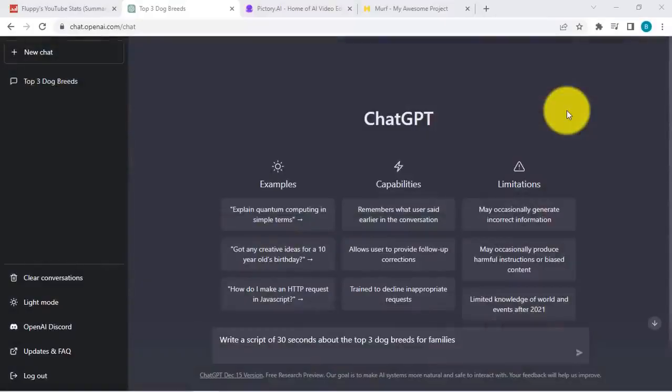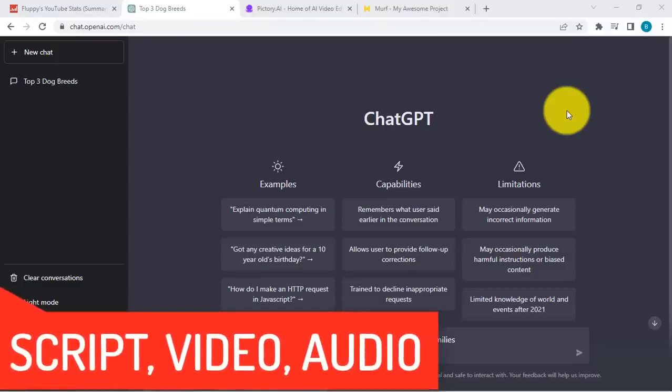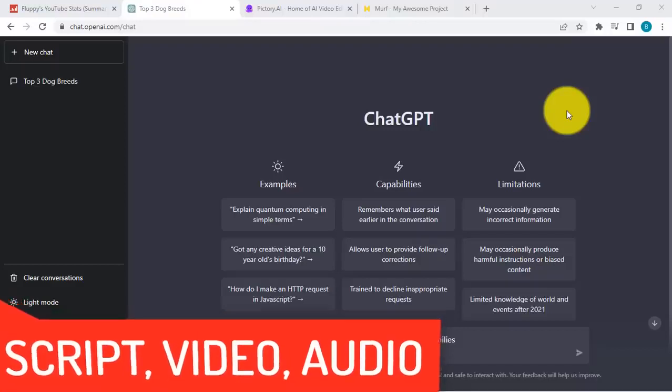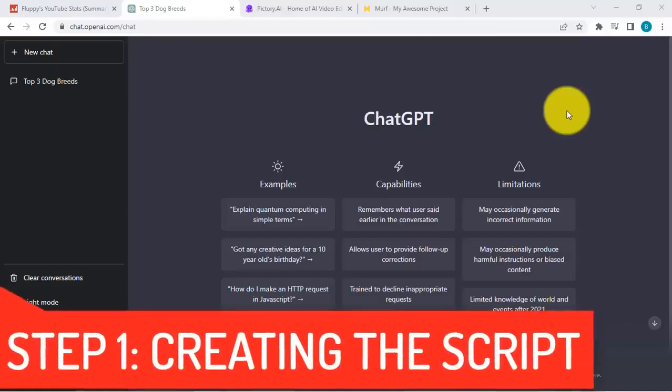When we talk about making videos, there are pretty much three main components that we need to create. First is the script, second is the video, and third is the audio to be included inside the video. So what I will be teaching you is we will use AI tools that you can use for free, that would create these three components for us quickly and easily. Okay, so the first tool that I want to share is this one, ChatGPT.